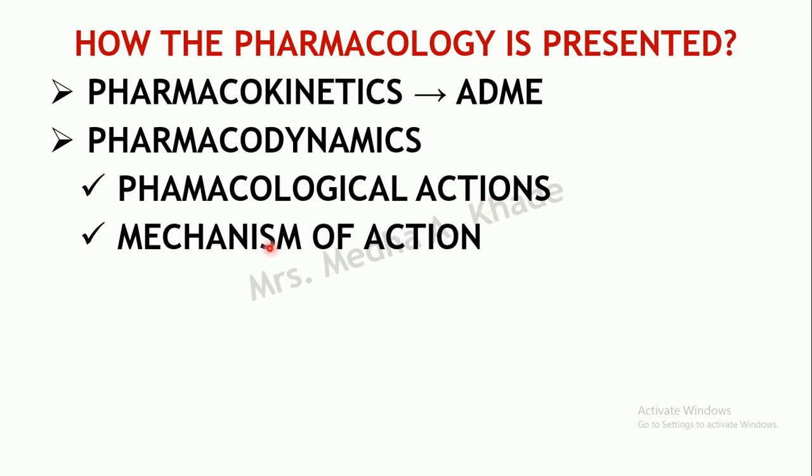The next important point is the mechanism of action. Here you study how exactly these particular actions are produced. In this point you will be focusing more on the purpose for which the drug is used.